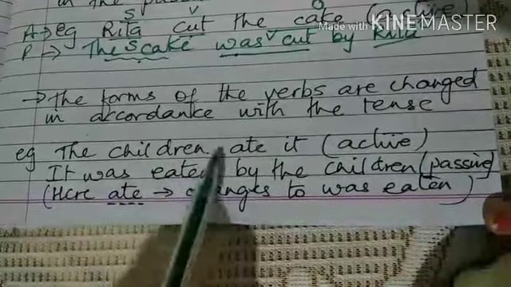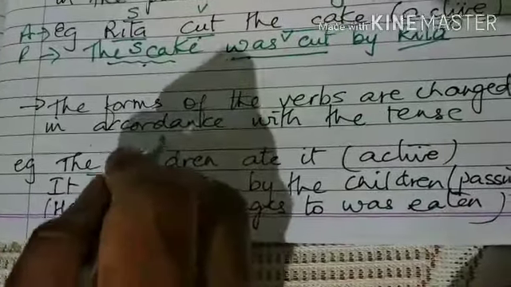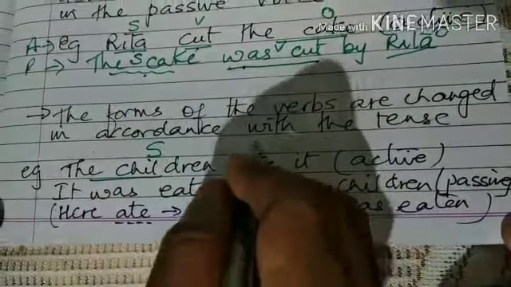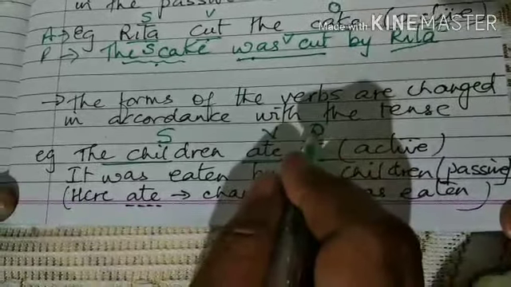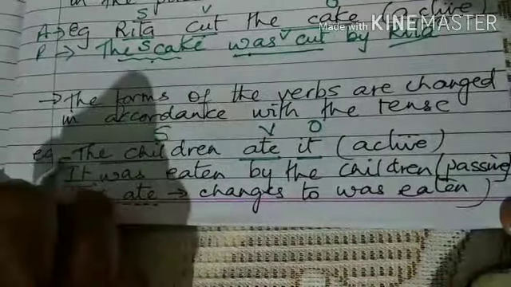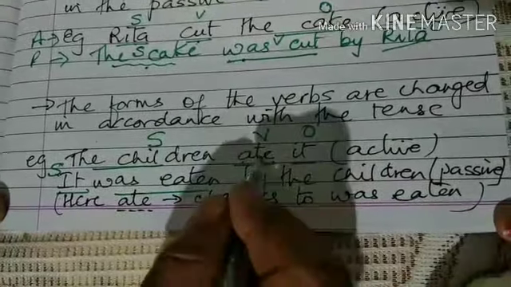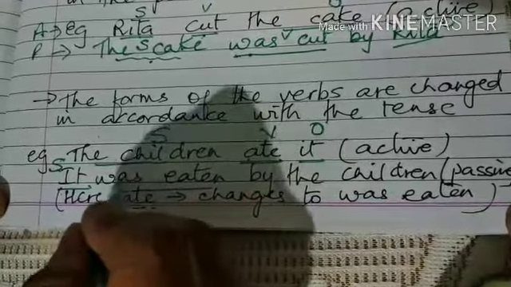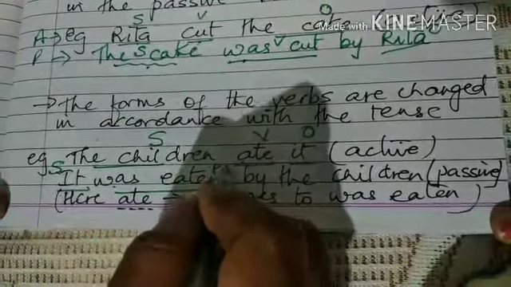The children ate it. How do we change that? The children is the subject, ate is the verb, and it is the object. So the object takes the place of the subject. Ate changes to, because it is past tense, we have to use was, and this is the past participle form of the verb.